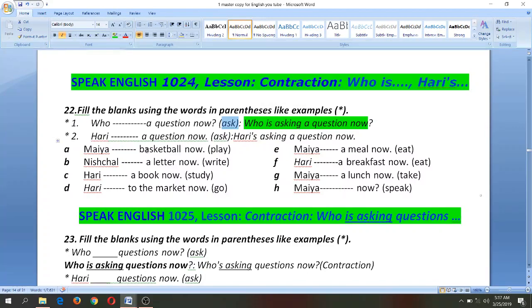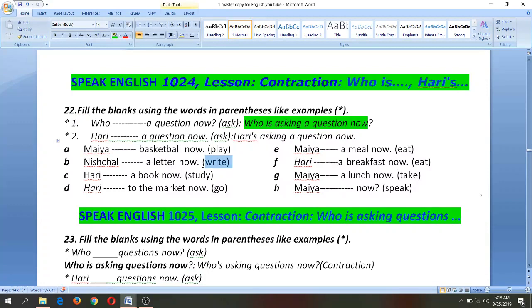Who is playing basketball now? Maya is playing basketball now. Who is playing basketball now? Maya is playing basketball now. Who is playing basketball now? Maya's playing basketball now. Who is playing? Who is writing here?